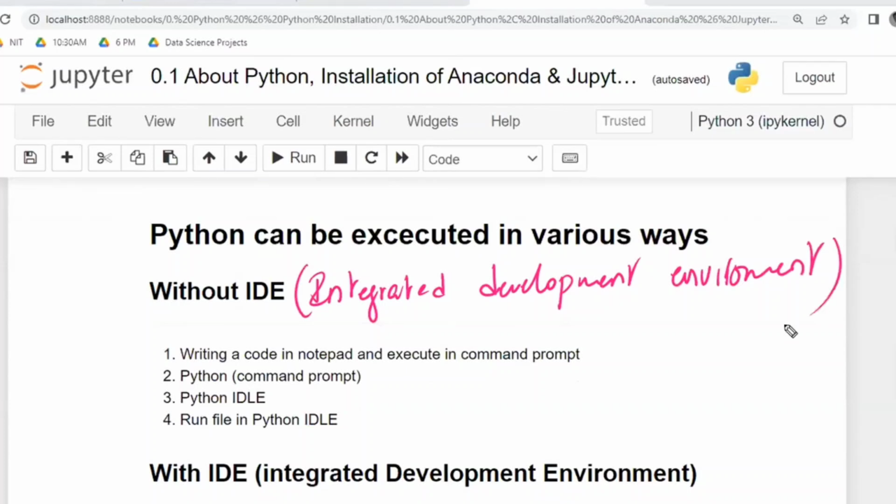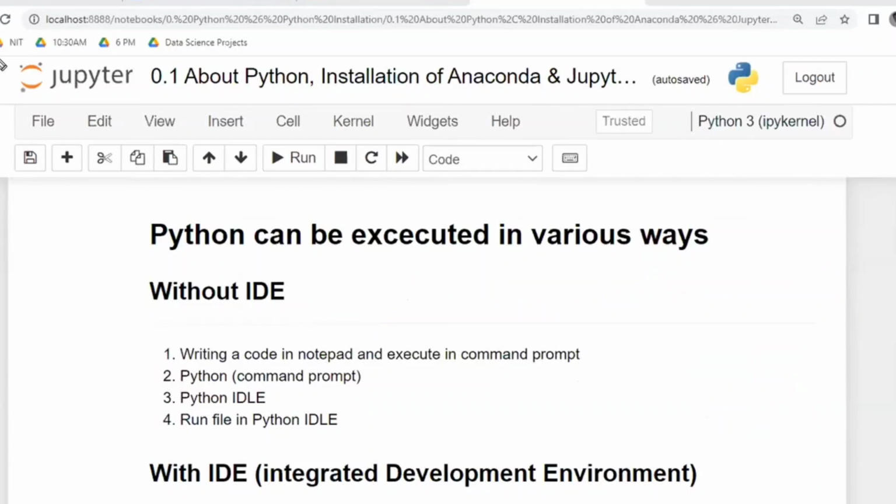What is meant by integrated development environment? There is some environment, meaning some location, in which something has been developed. What has been developed? Some buttons, which we can click. For example, what is the difference between Notepad and MS Word?